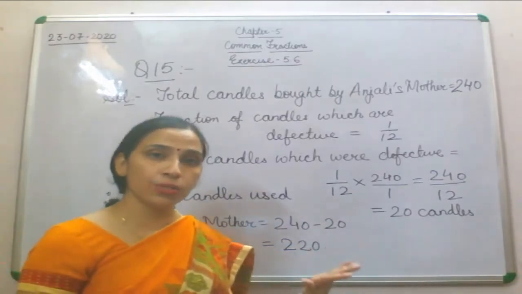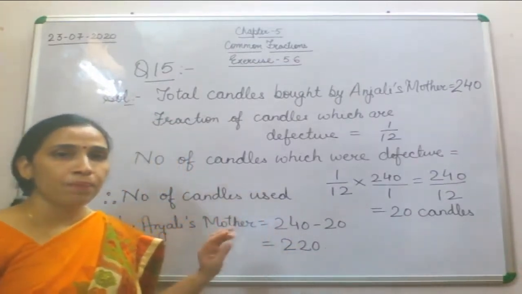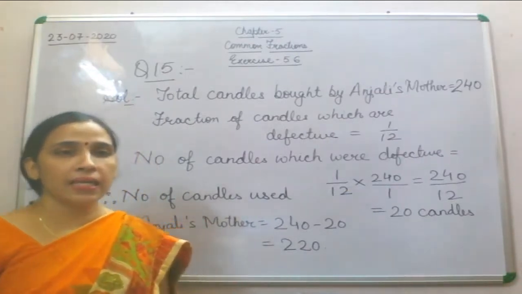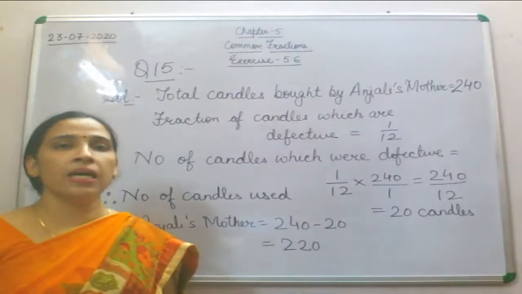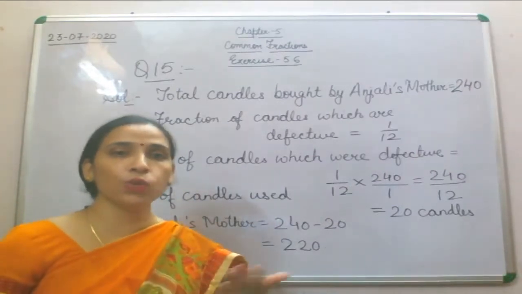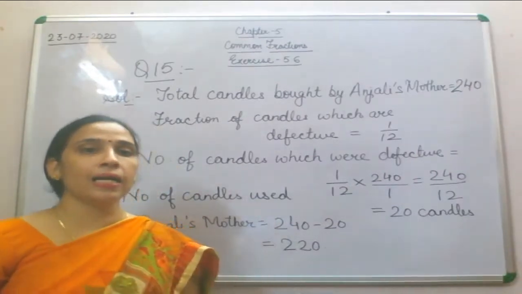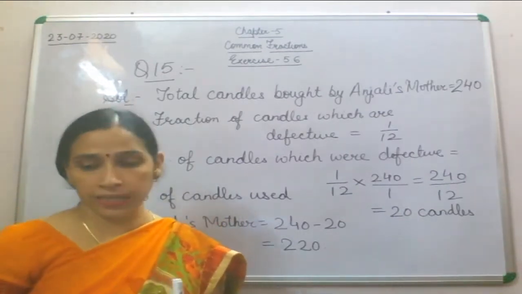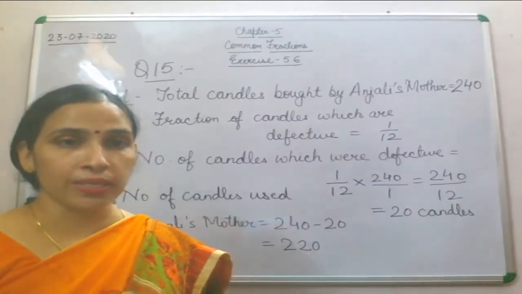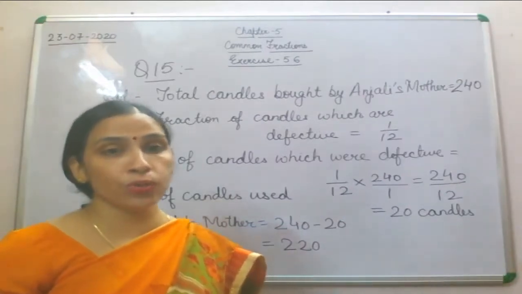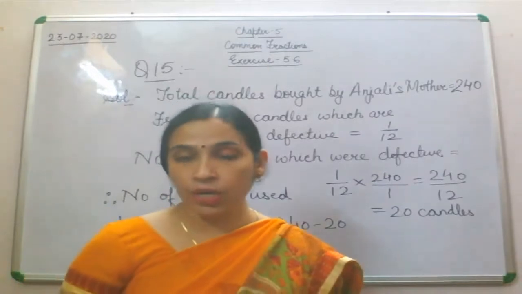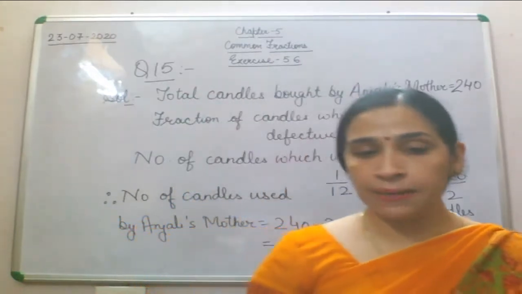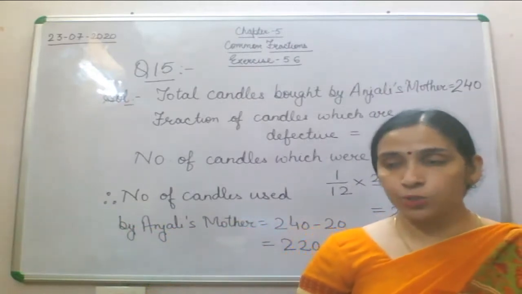I hope you understood this question. In this question you have been given a simple daily life problem that you will face: sometimes on the Diwali festival you will bring a few things, and out of that a fraction will get defective and you won't be able to use it. That kind of problem you also come across in your daily life. So this is your question number 15 of exercise 5.6. I hope you all have understood this question.